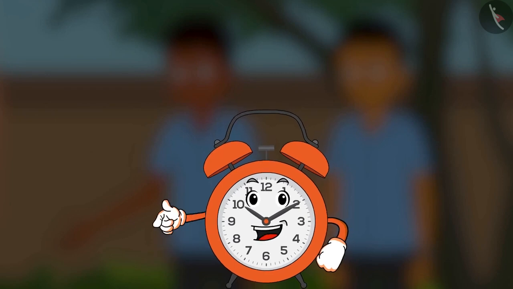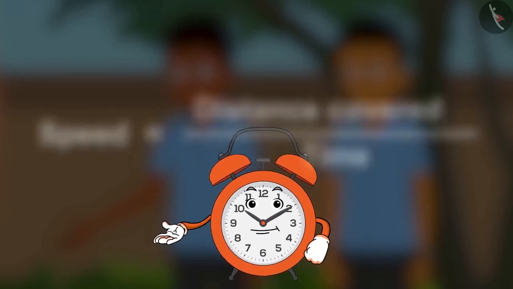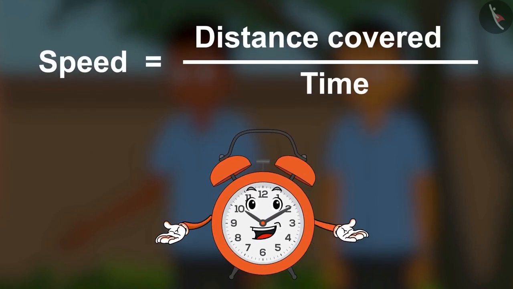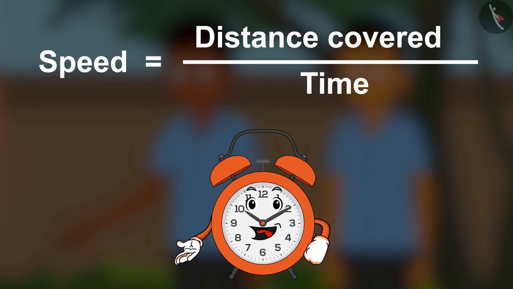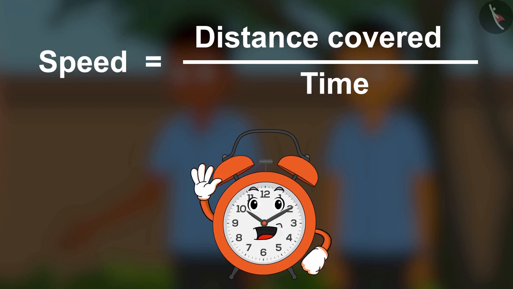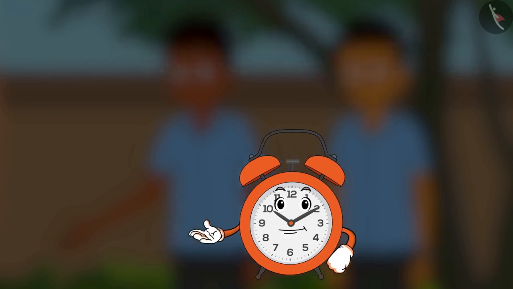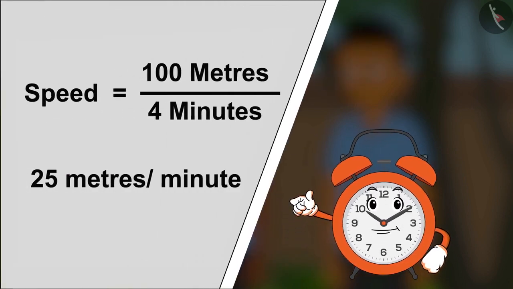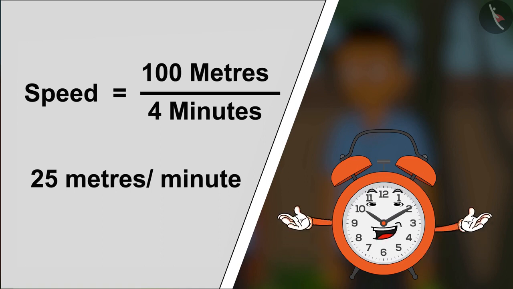Therefore, you can find out the speed of a vehicle by finding out the distance it covered and the time taken to cover that distance. Therefore, speed is equal to distance divided by time. So if Shyam and Ram covered a distance of 100 meters in 4 minutes, then what was their speed?